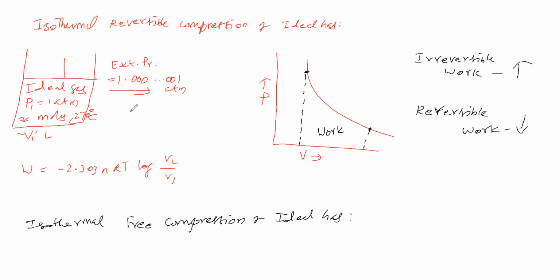External should have higher pressure compared to the pressure of the system, then only compression is possible. Free compression means the external should not be there, then only it is free. But if external is not there, how is compression possible? Therefore free compression is not possible. But free expansion is possible, whereas free compression is not possible, we can say.